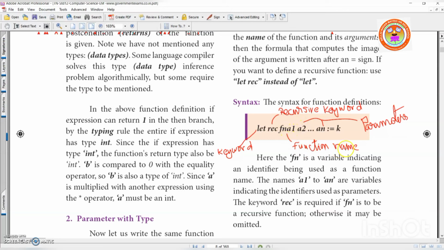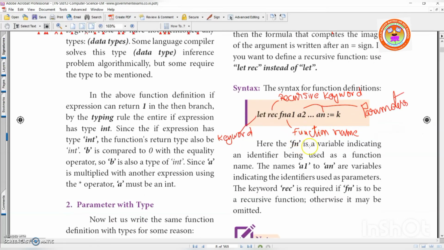Fn is the function name, and A1, A2 up till An are parameters. Here, Fn is a variable indicating an identifier being used as a function name. The name Fn is a variable, which is nothing but the function name. Names A1 to An are variables, nothing but parameters, indicating the identifiers used as parameters. The keyword rec is required if Fn is to be a recursive function, otherwise it may be omitted. Suppose you want this expression to be repeated, you give the keyword rec, otherwise you can omit it.